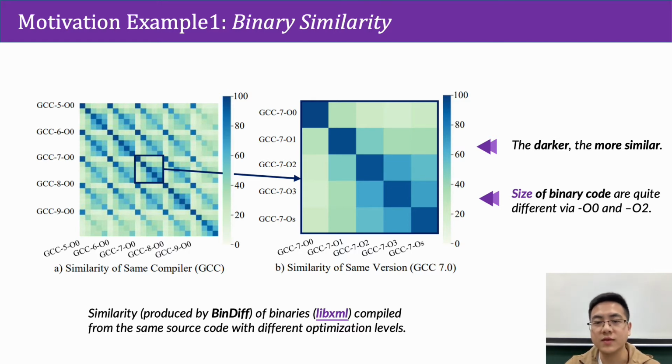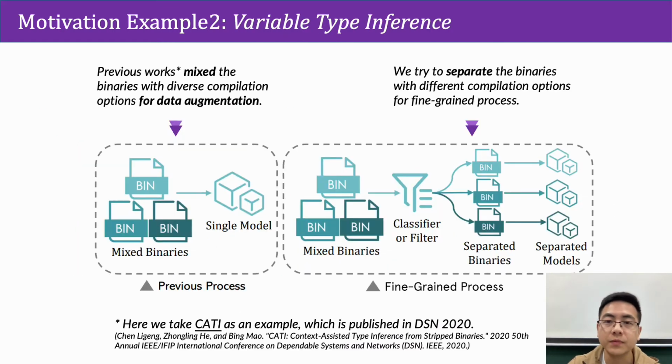Figure A presents the overall result, and Figure B elaborates the result within the same compiler version. The darker the grids, the more similar they are, and vice versa. It shows that the optimization level has a great impact on the binary similarity comparison, while the version has less influence. Second, we focus on the task of inferring variable types from stripped binaries.